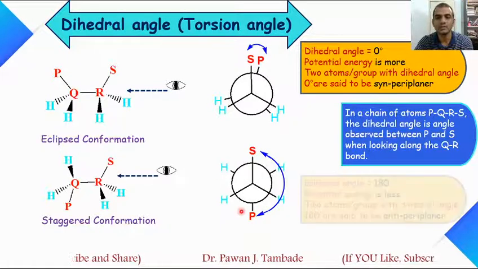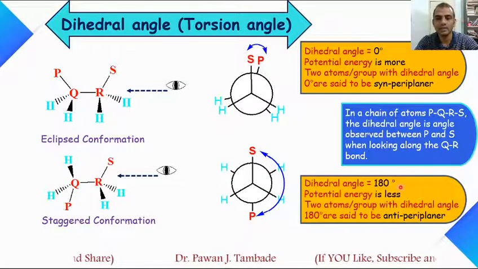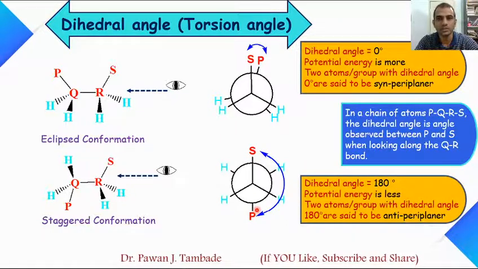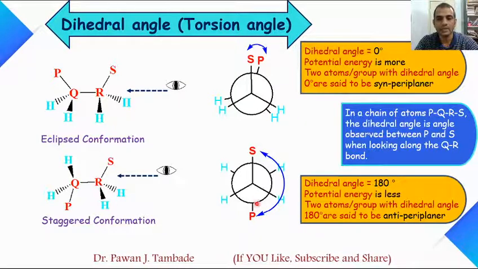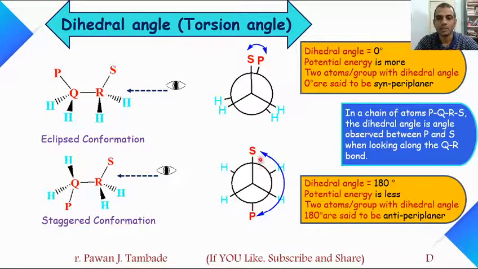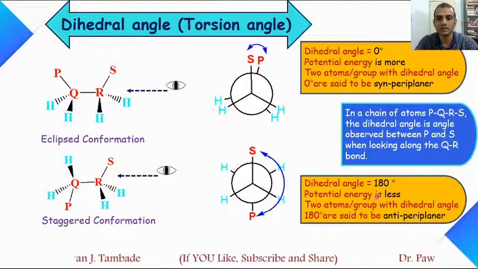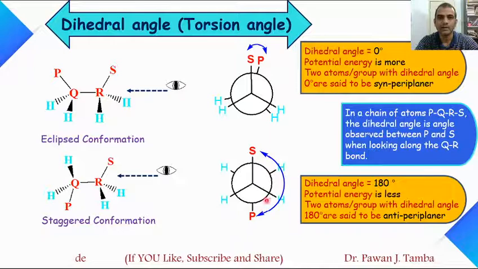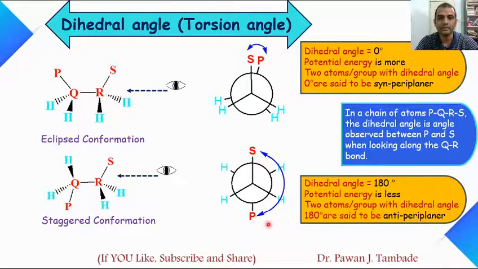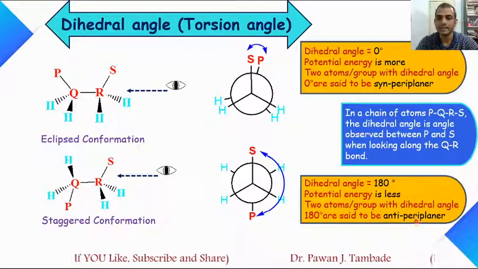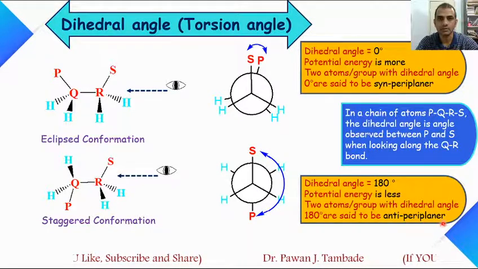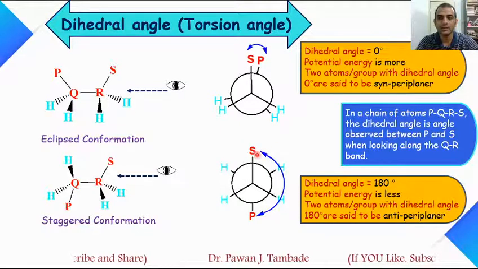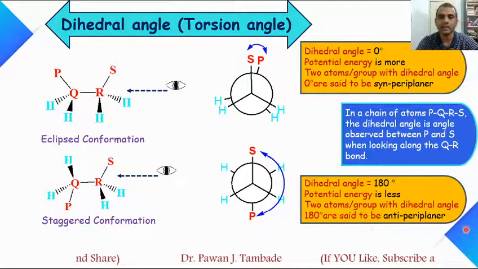In this case S and P are maximum away from each other, so the repulsion between S and P will be minimum and the potential energy of this conformer is least. When two atoms or groups are with dihedral angle 180, such a condition is called anti-periplanar condition. Here we call it syn periplanar condition, and this condition is called anti-periplanar condition.